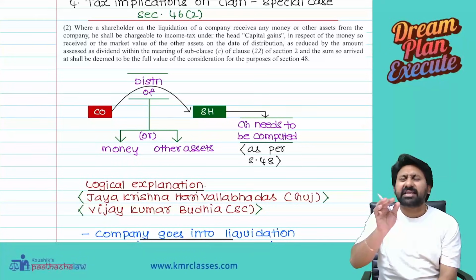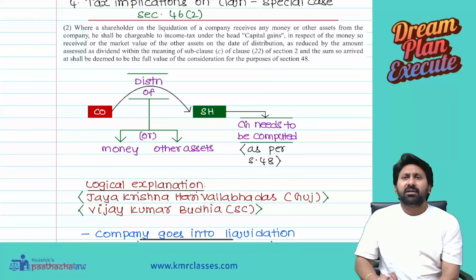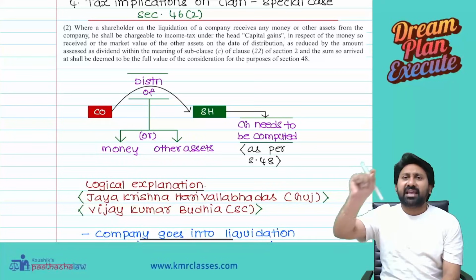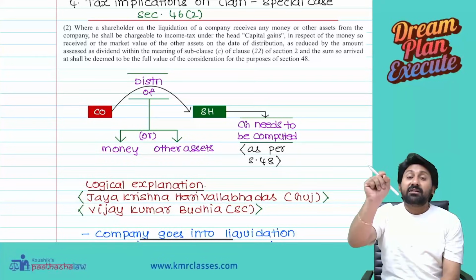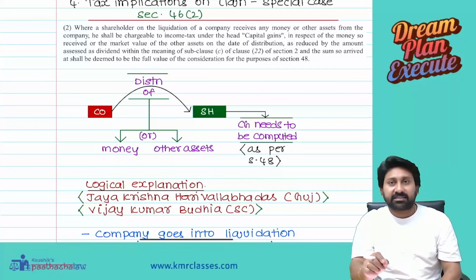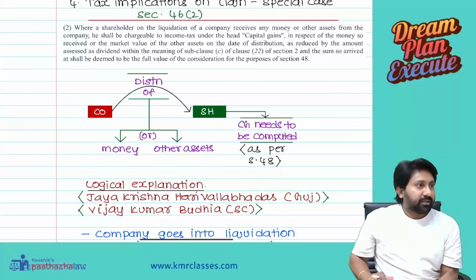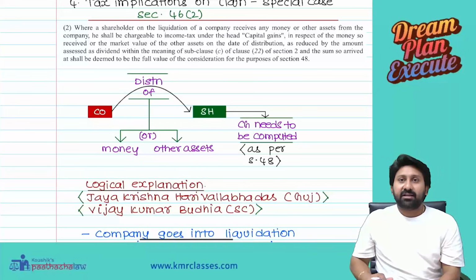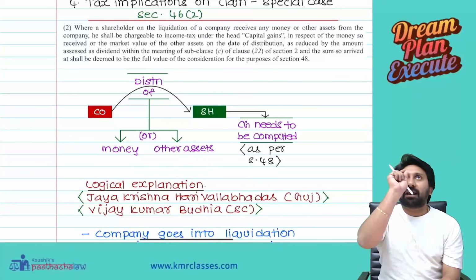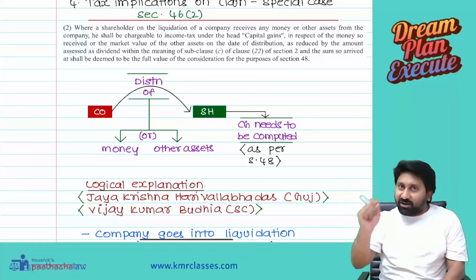The reason I told you very clearly: don't say that it is agricultural land. Say that it is given as a representative of share capital and reserves and surplus. Share is a capital asset. Your rights are extinguished. Originally, you are a shareholder. If you are a shareholder, you will get a right to the share capital. Because of that, you have a right on assets.